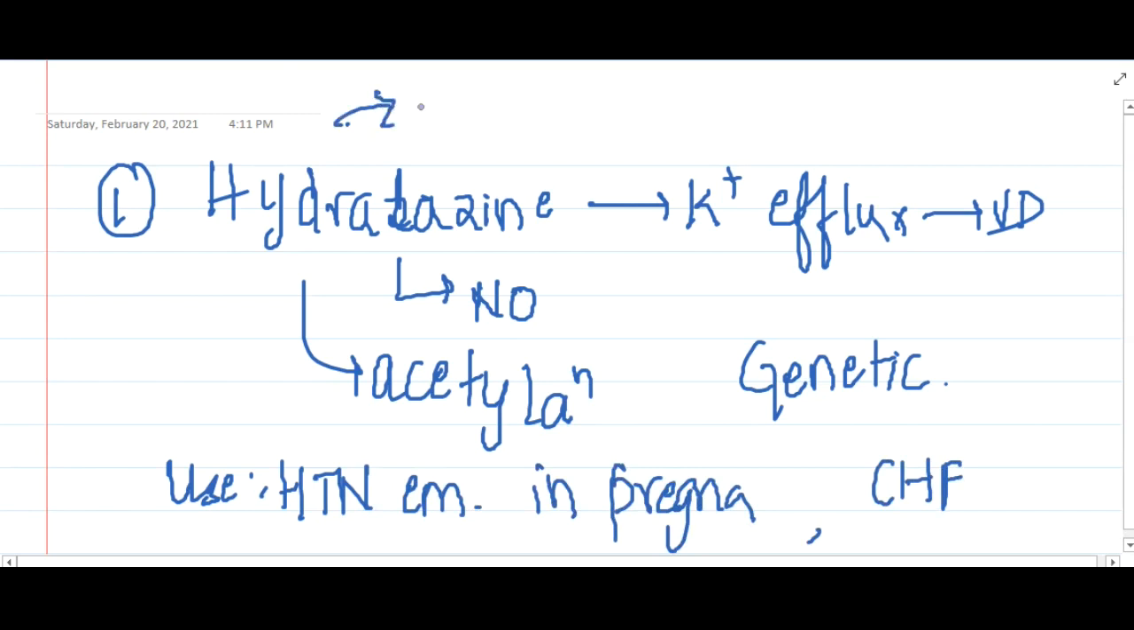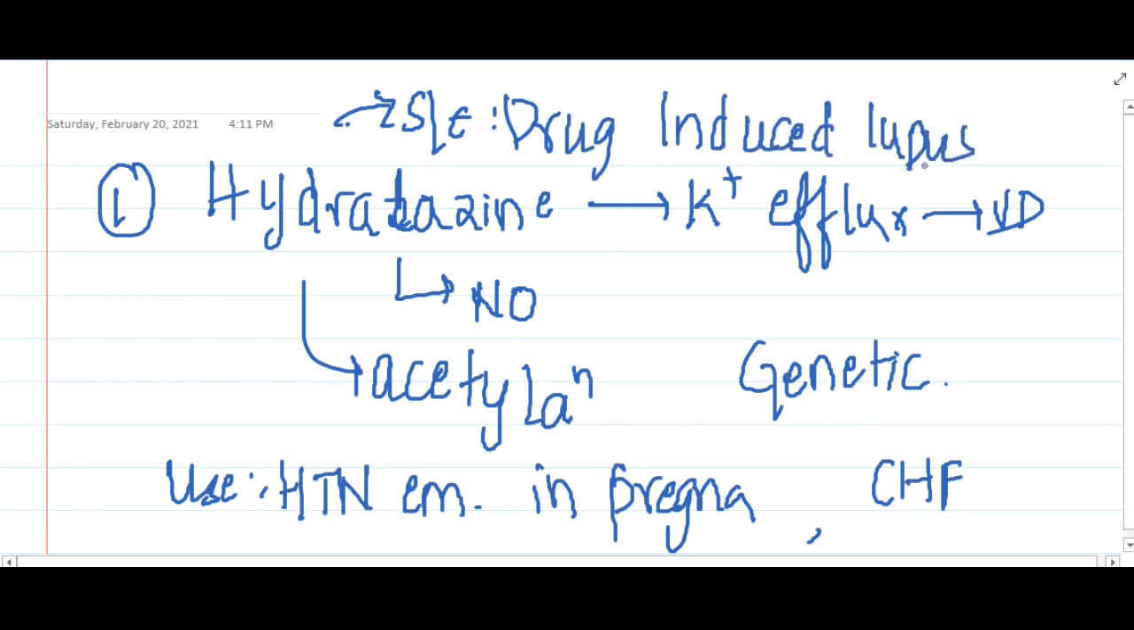The side effect of hydralazine is that it can cause drug induced lupus. Then the next important potassium channel opener is diazoxide.